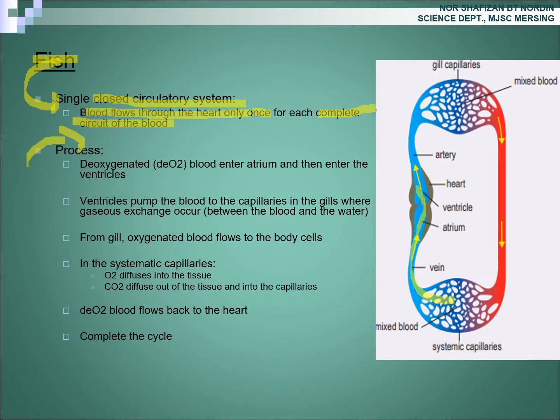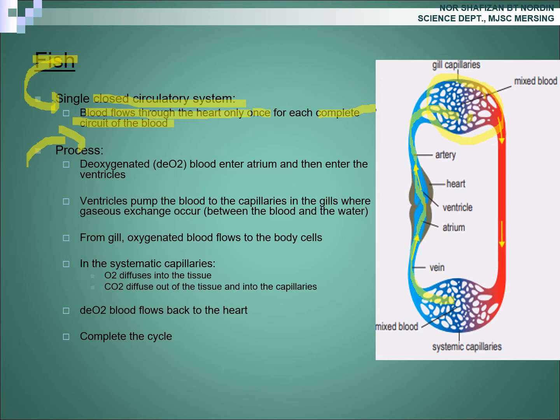The ventricle pumps the blood to the capillary in the gills, where gas exchange occurs between the blood and the water.